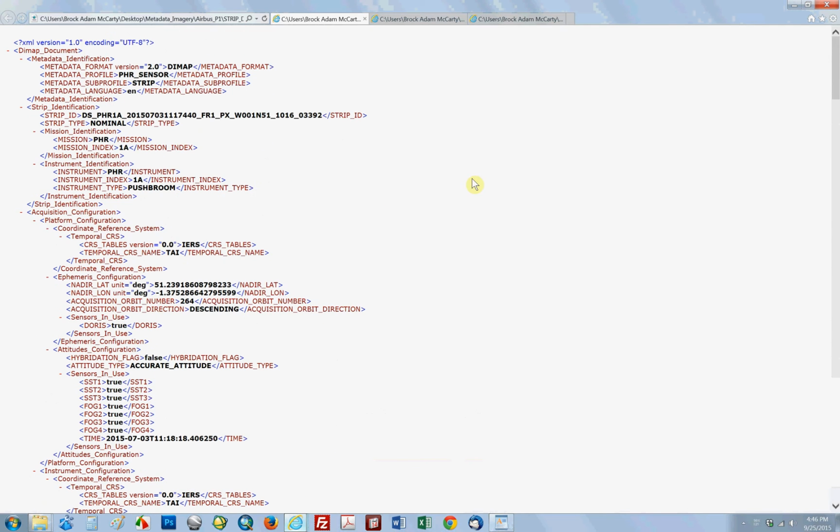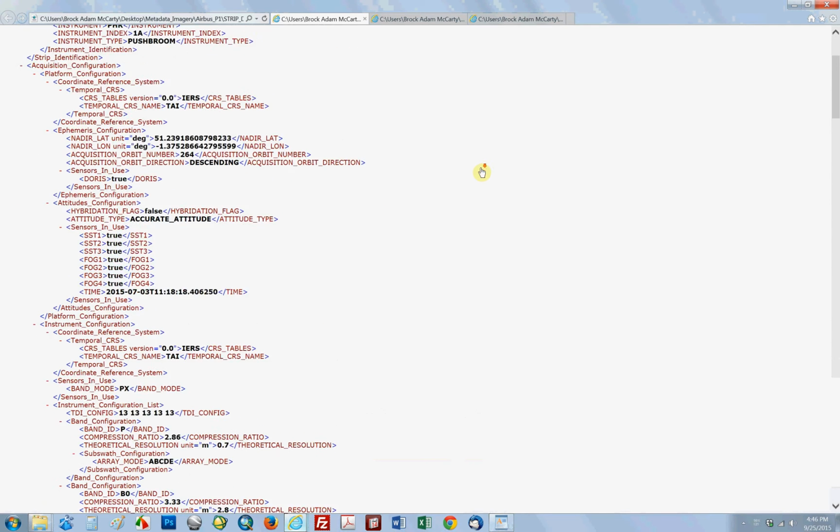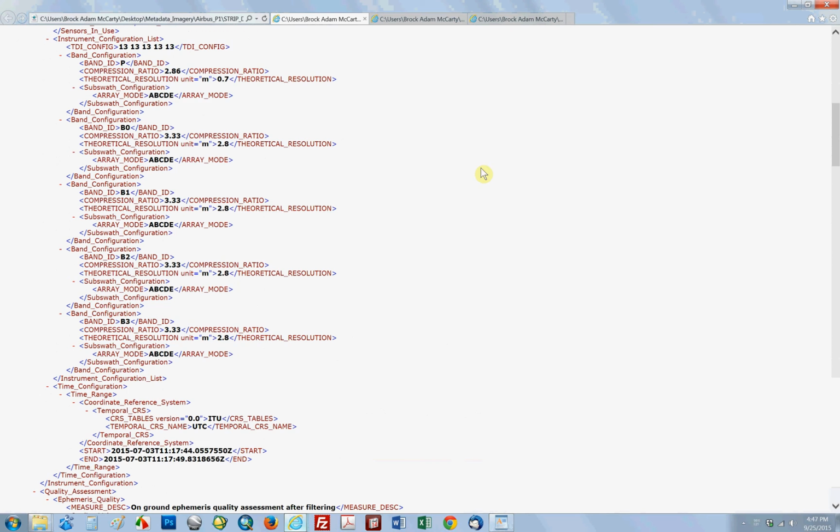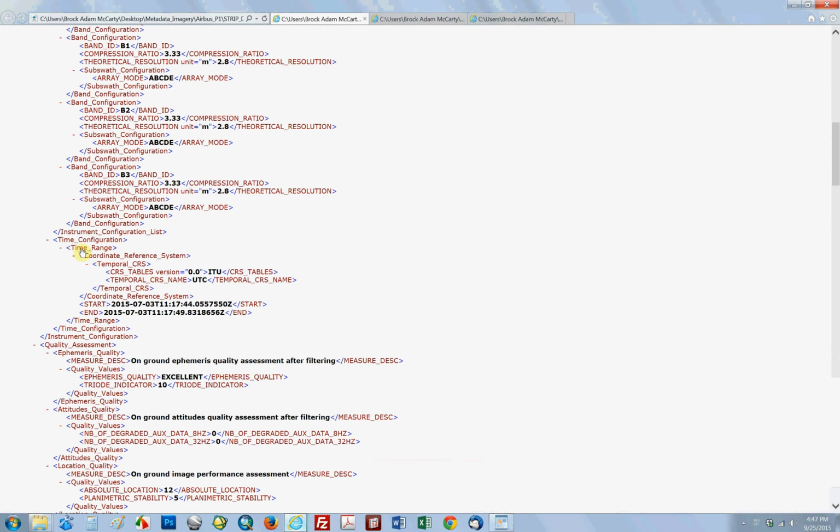So let me start at the top here again. So we're at the top, and you just go down not too far from where we started, and we go to time configuration, time range. And right here is your start and stop time associated with the entire strip. And again, it's going to be in UTC, so you'll have to convert these into a local time system if that's your goal. That's going to be your date, and that's going to be your timestamp right there in the start and the end. So when you're talking about Spot 6 and 7, very similar folder location, very similar look to the metadata.